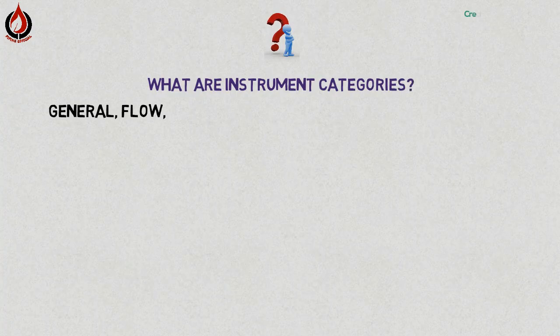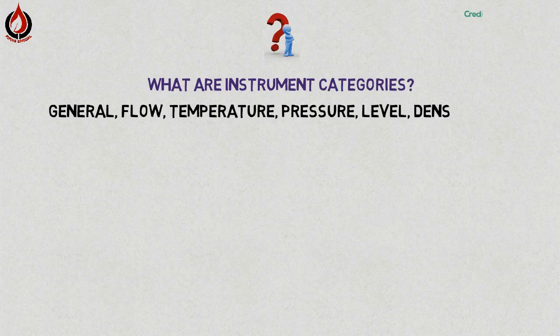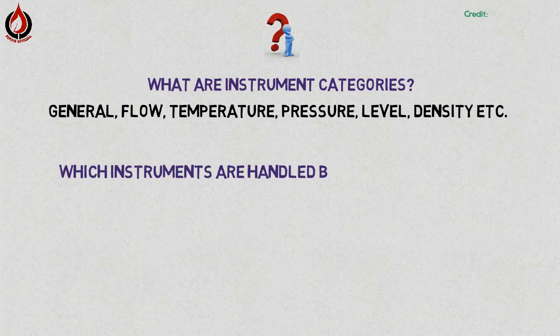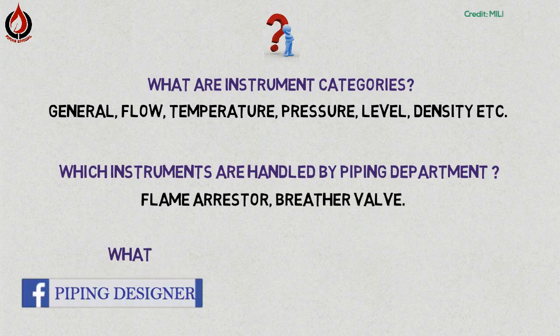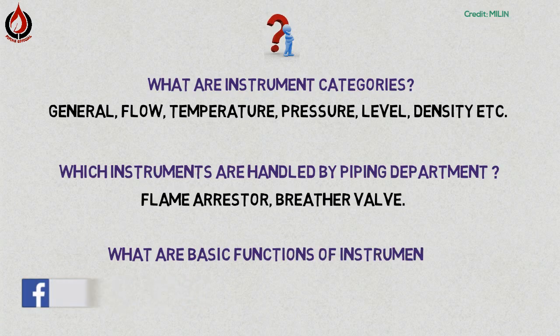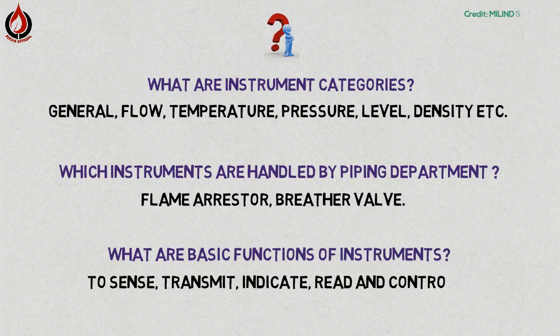General, flow, temperature, pressure, level, density, etc. Which instruments are handled by the piping department? Flame arrestor and breath valve. What are the basic functions of instruments? To sense, transmit, indicate, read and control.